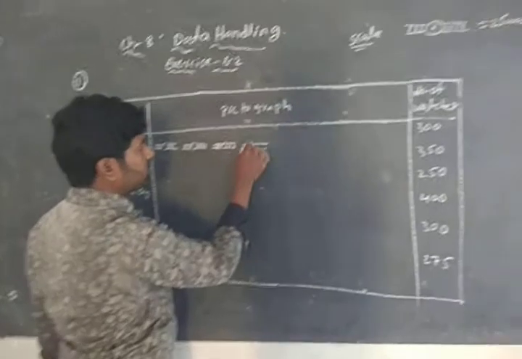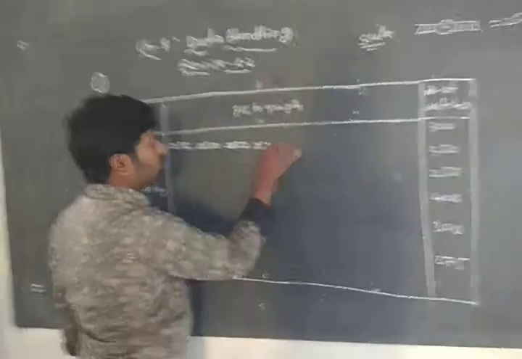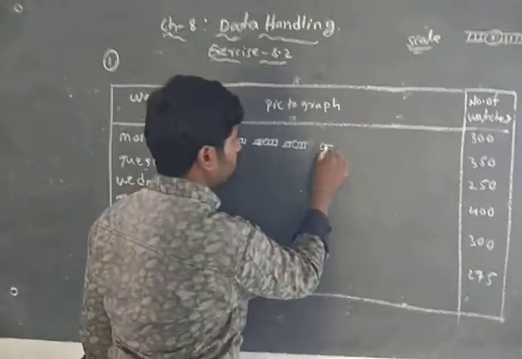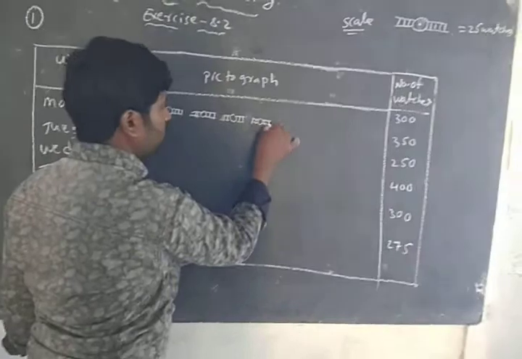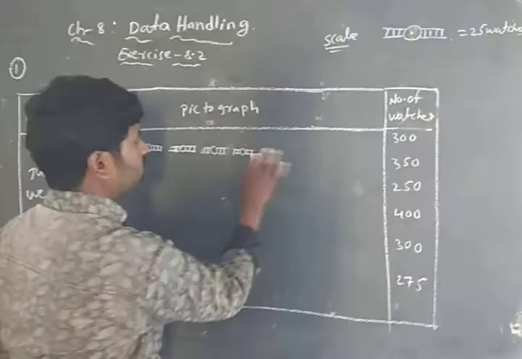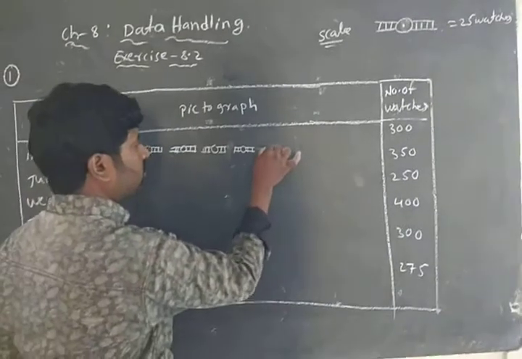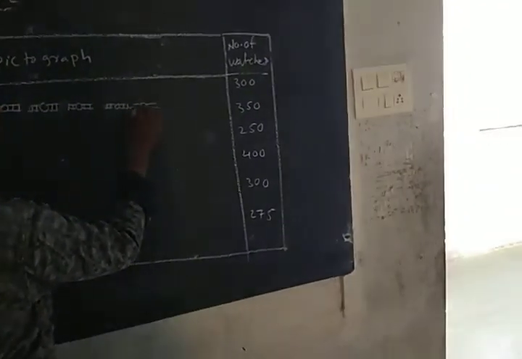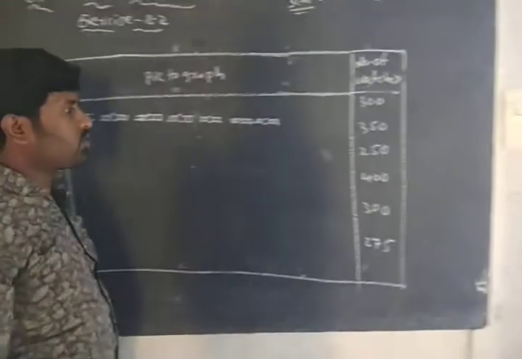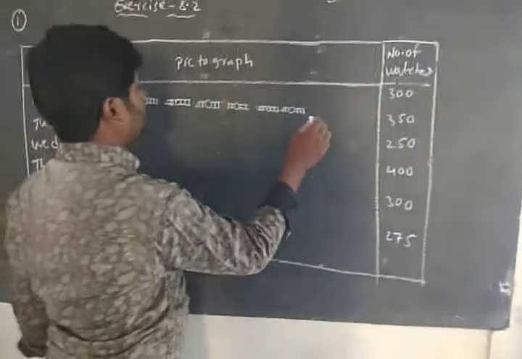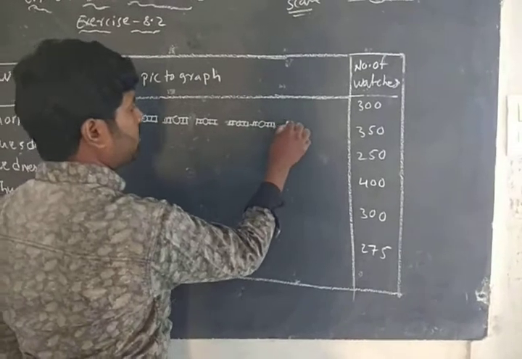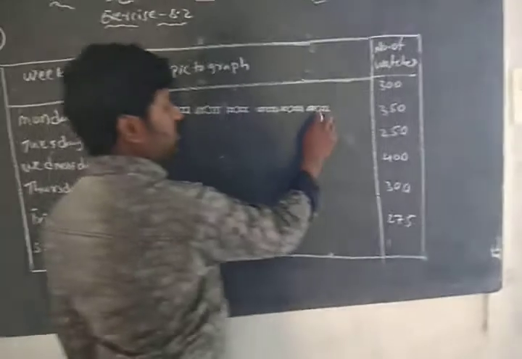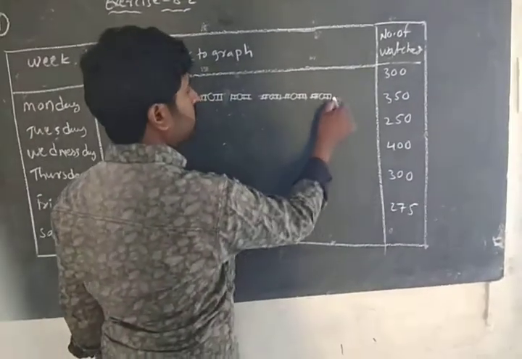Next, 100. Like that only you draw. 125. Next, 150. Next, 175. Next, 200. And one diagram. The symbol represents 25 watches.